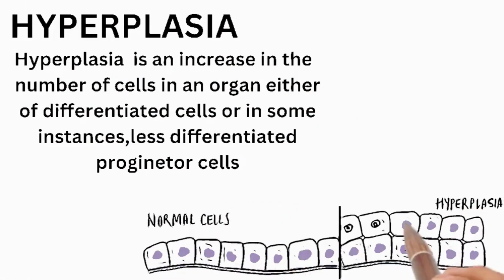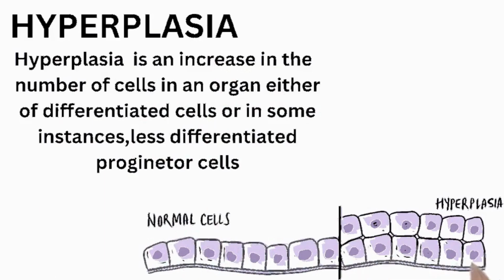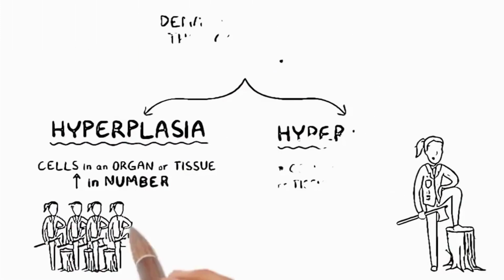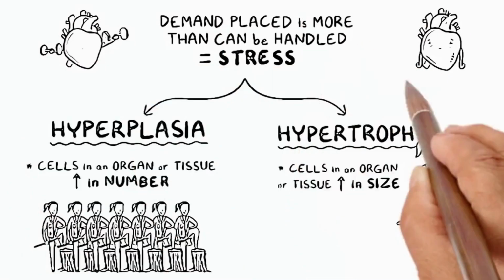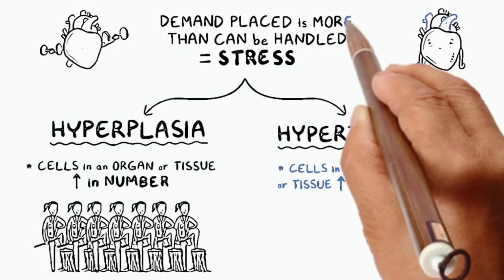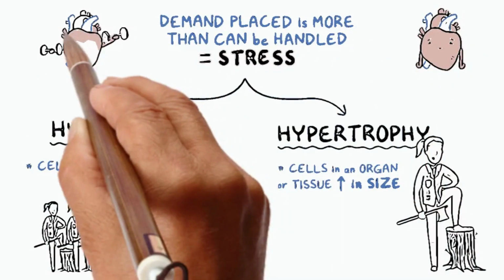Next type is hyperplasia. Hyperplasia is an increase in the number of cells in an organ, either of differentiated cells or, in some instances, less differentiated cells. In stress conditions, the organ undergoes cell adaptation. Hyperplasia is the increase in the number of cells, while hypertrophy is the increase in cell size that leads to an increase in organ size.